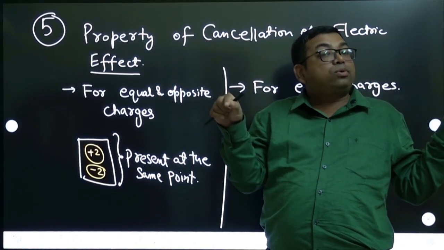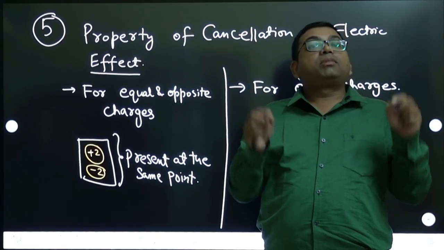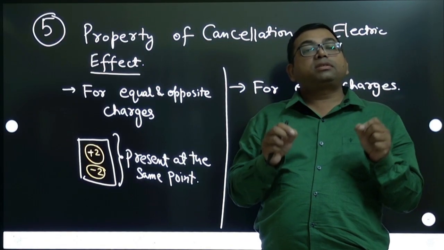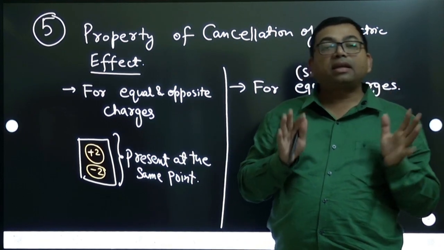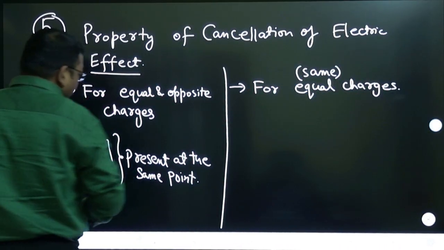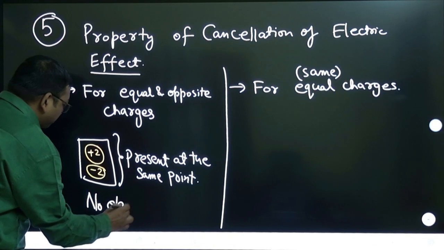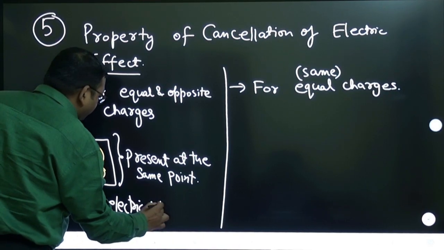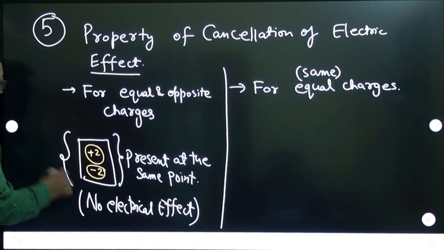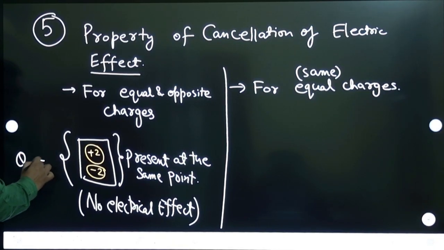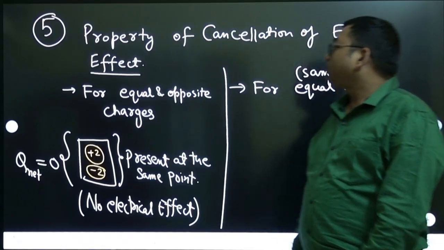If they are present at two different points, then the effect will be there, it will not be cancelled. But because these two opposite charges of equal magnitude are present at the same point, the whole effect is getting cancelled out. It will not produce any electrical effect because the resultant net charge is going to be 0. This is the concept of equal and opposite charge.